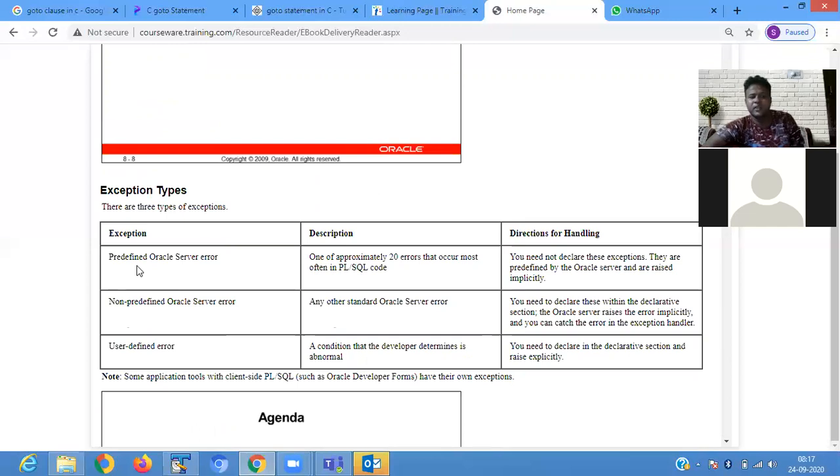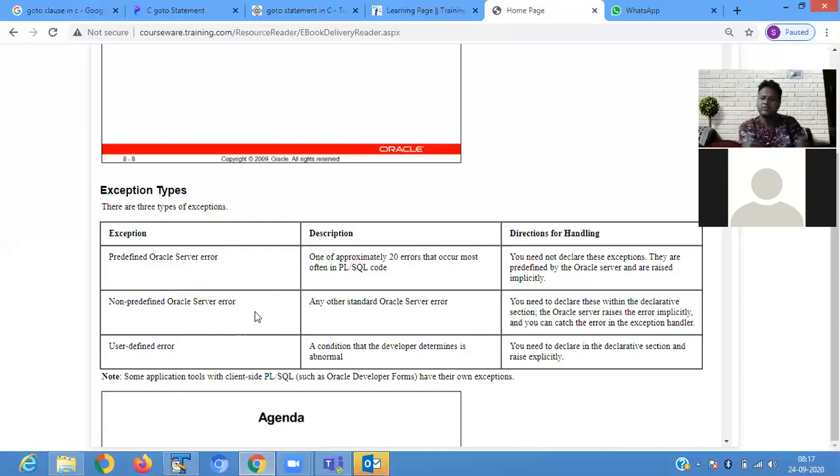One is the predefined Oracle server error: one of approximately 20 errors that occur most often in PLSQL code. You do not need to declare these exceptions. They are predefined by the Oracle server and raised implicitly. Non-predefined Oracle server error: any other standard Oracle server error, you need to declare this within the declarative section.